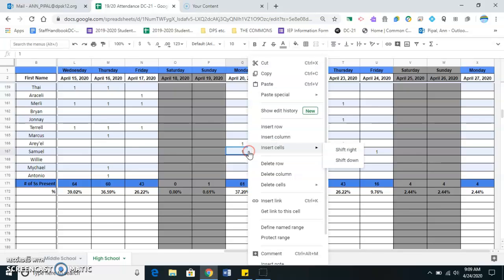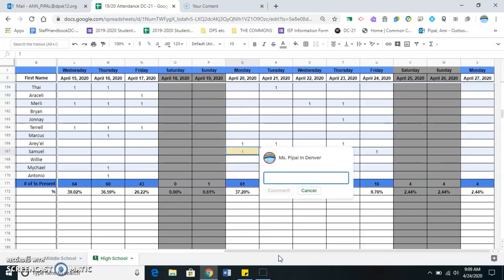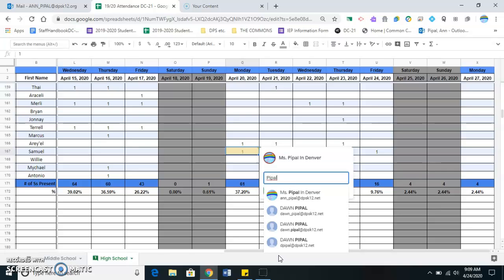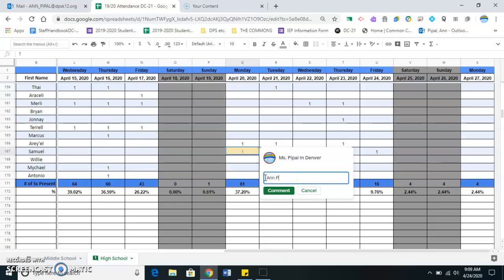First, I'm going to right-click, scroll down to comment. I'm going to select that. I'm just going to put my last name. So if you come to this cell again, you're going to see that I'm the one that entered that attendance.